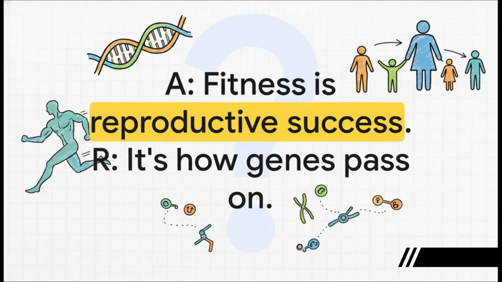And our final question, the assertion reason. Assertion, fitness means reproductive success. Reason, individuals producing more viable offspring contribute more genes. So, are they correct? Does the reason explain the assertion? Pause and figure it out.